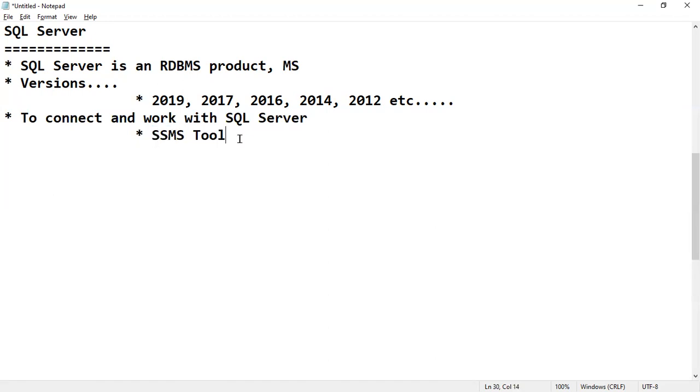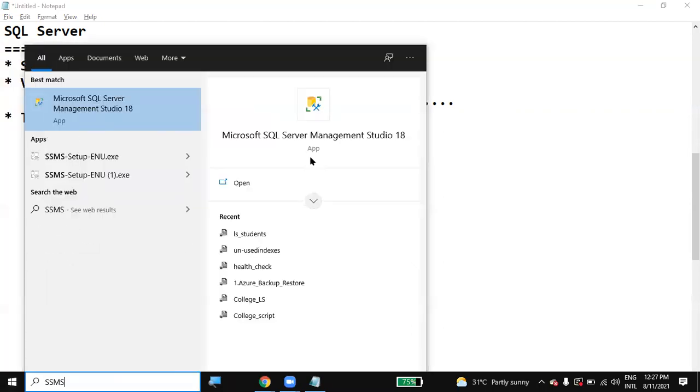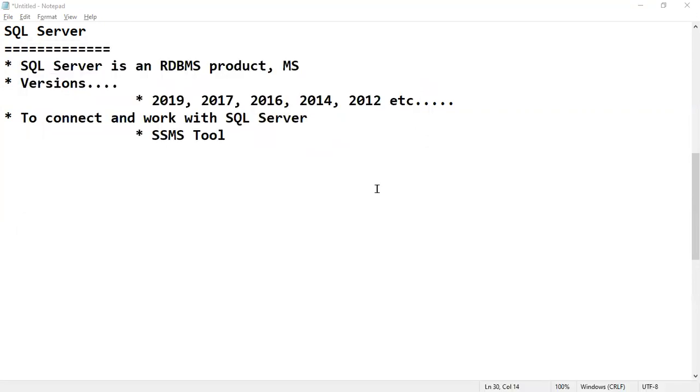SQL Server may be on your laptop, or on a production server somewhere in the network. We can connect and work with the same tool. I will show you how to install everything from scratch. No need to worry, just follow the concepts.